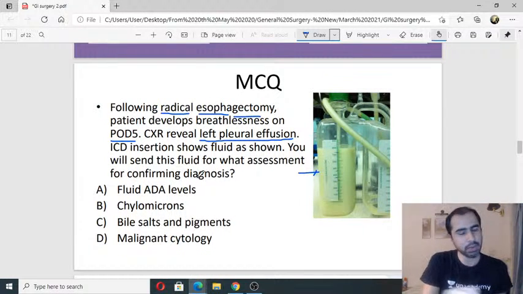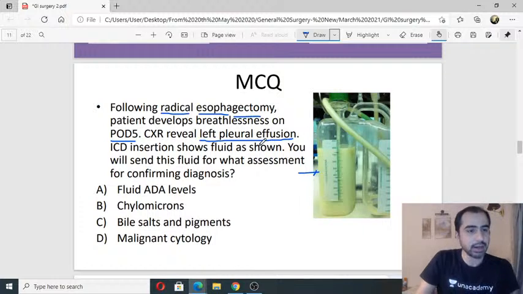It should not happen. There are many causes. Probably the fluid which was aspirated, it looked like this. This is the intercostal drain bag apparatus. Okay, this is not your normal ICD bag. It's a different one. It is a dual intercostal drain bag.